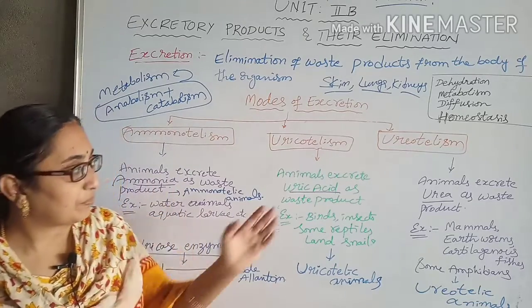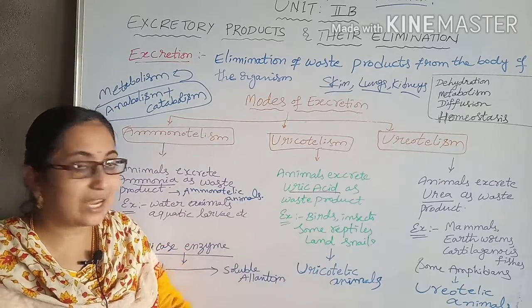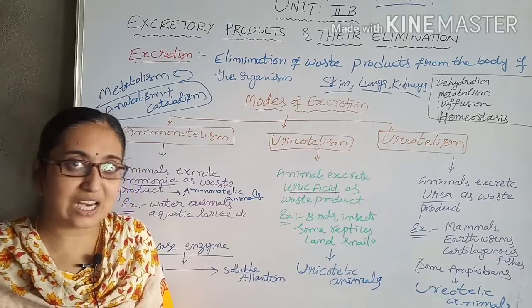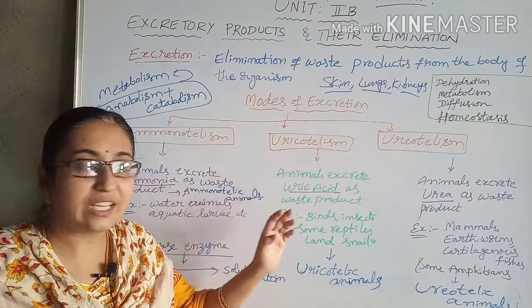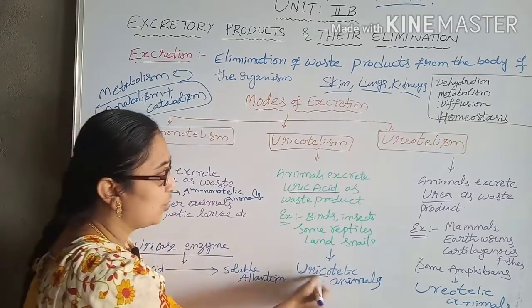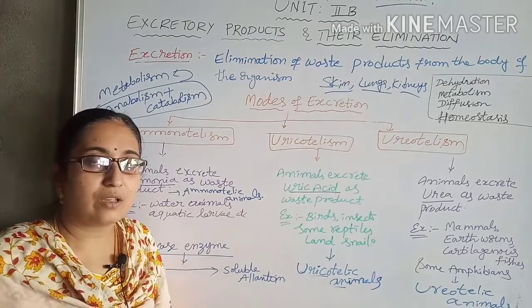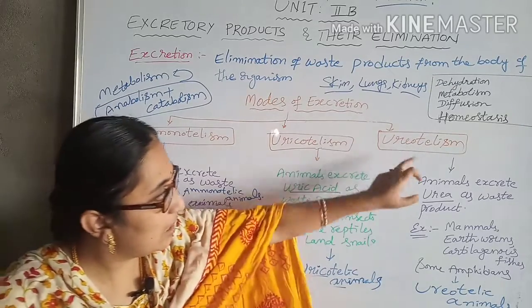That is seen in the case of birds, insects, some reptiles and some land animals, that is land molluscans, snails. The animals which excrete uric acid are called uricotelic animals. The third one is ureotelism.